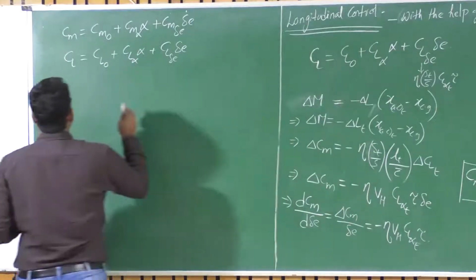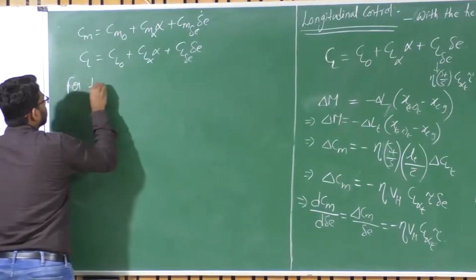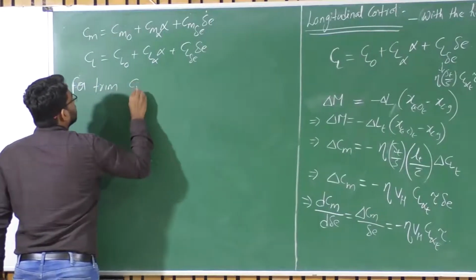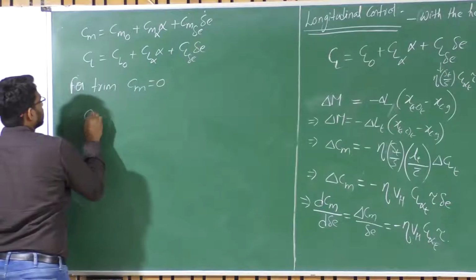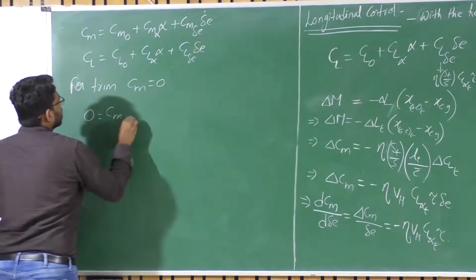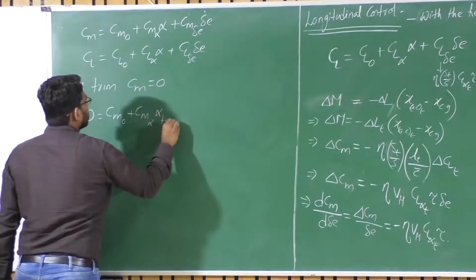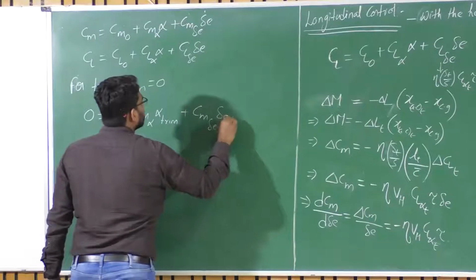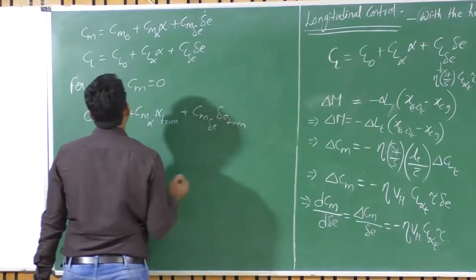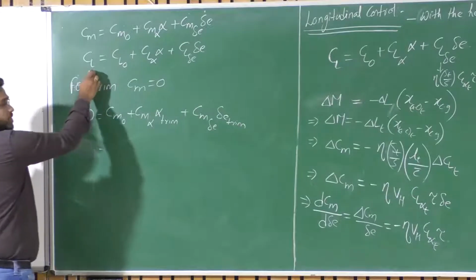That means we witnessed that for trim Cm is 0, right? So if you substitute that there, what I have is Cm naught plus Cm alpha times alpha trim plus Cm delta E times delta E trim.